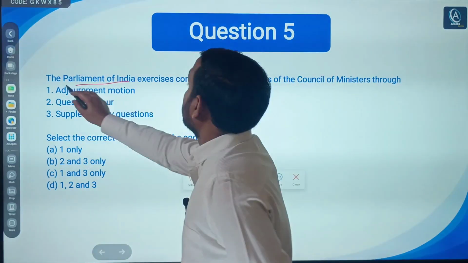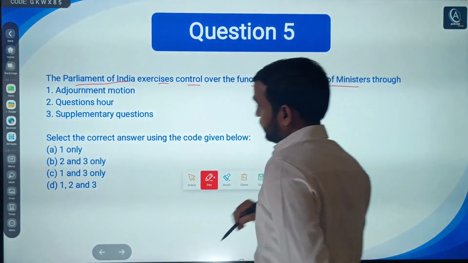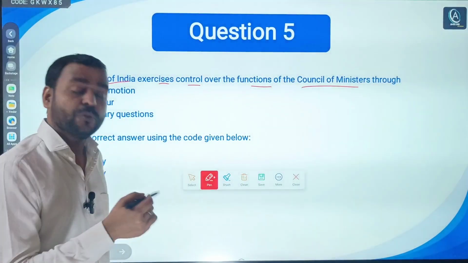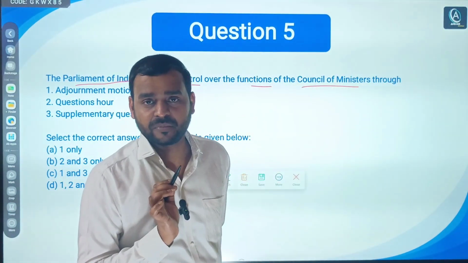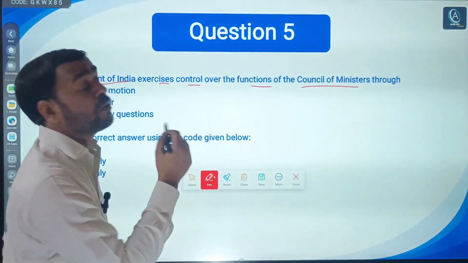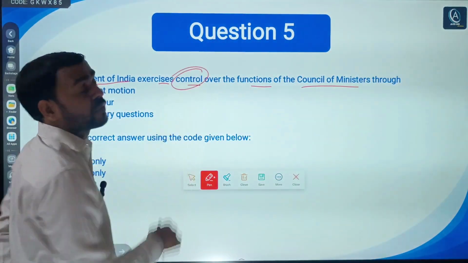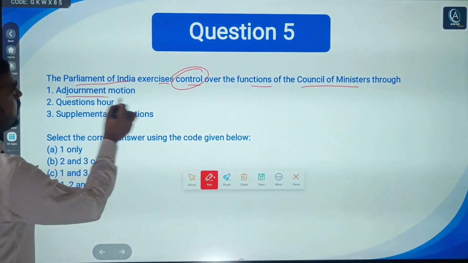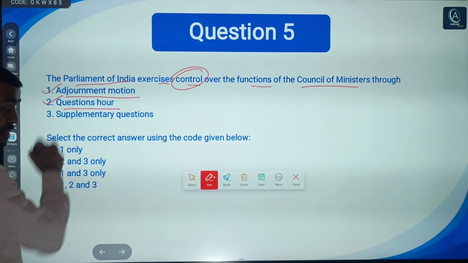First, the Parliament of India exercises control over the functions of the Council of Ministers. How? Because the Council of Ministers is collectively responsible to the Lok Sabha. So how are the functions of the Council of Ministers controlled? First, the adjournment motion, obviously. Second, question hour, obviously.